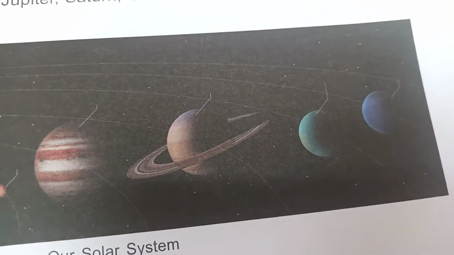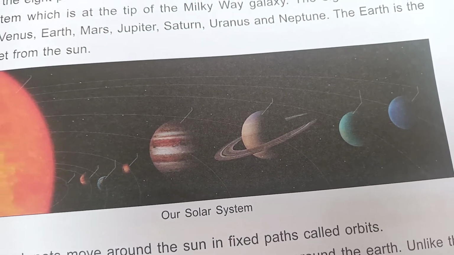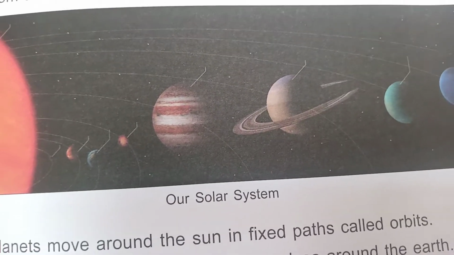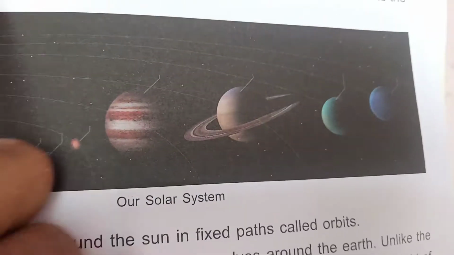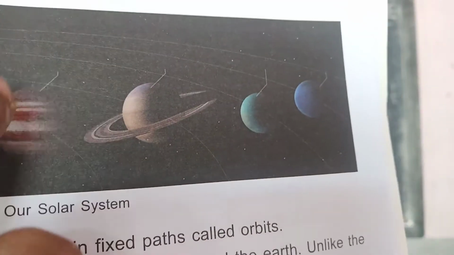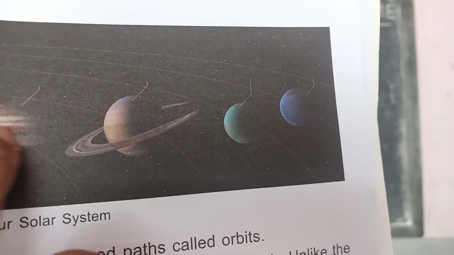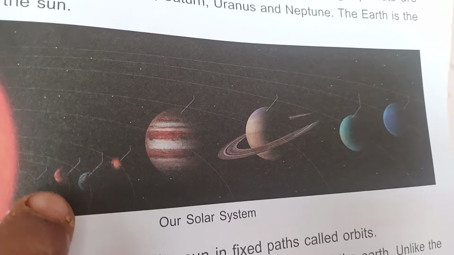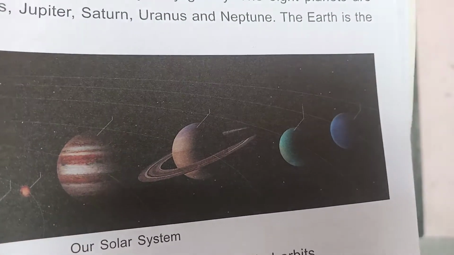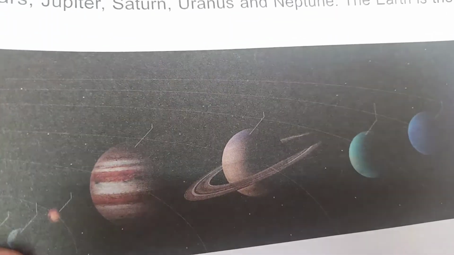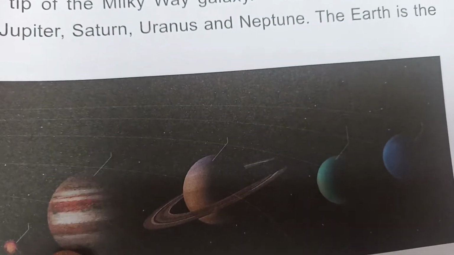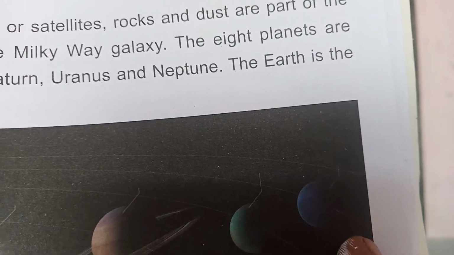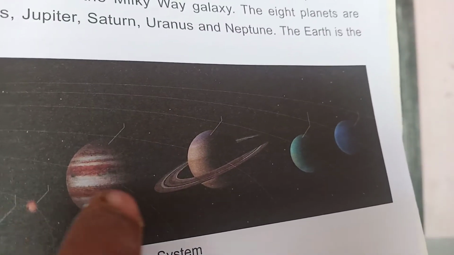And here you can see another picture downside. Yes, here you can see the sun also, right? Sun and some planets are there, you can observe it. So this is our solar system. Some small planets you can see here. From here it starts: Mercury, Venus, Earth, Mars, Jupiter, Saturn, Uranus, Neptune, like that. Total 8 planets are there.